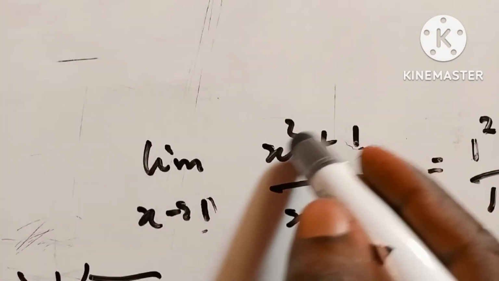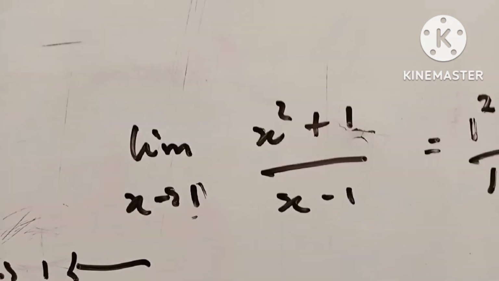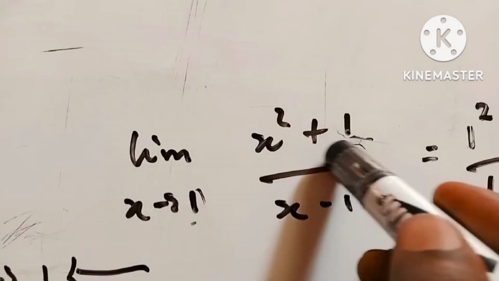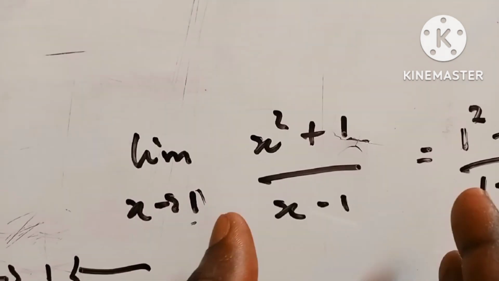The way of manipulating and zooming in is to make sure that we are not dividing by 0. That is one step. So how do you do that? Here you can see clearly that this can be factored into 2. This is just for understanding purposes.